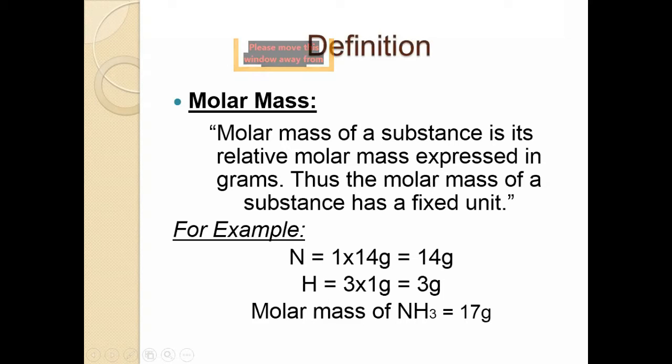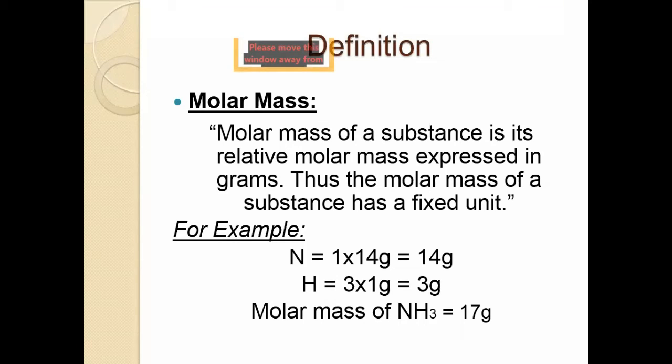Take the screenshot of this slide, students. Calculate the molar mass of ammonia gas. What you will do? The molar mass is obtained by adding the atomic masses of the component atoms. Nitrogen is equal to 1 into 14 gram, means 14 gram, and hydrogen is equal to 3 into 1 gram, so it is 3 gram. So the molar mass of ammonia is 17 gram. The relative molecular mass of ammonia gas is 17 AMU. When you express molecular mass of a substance in grams, it is called its molar mass.